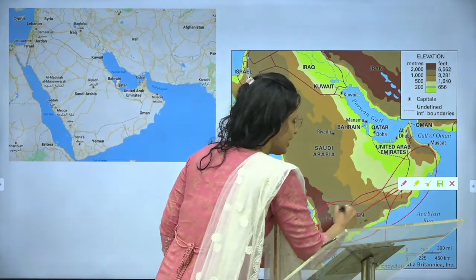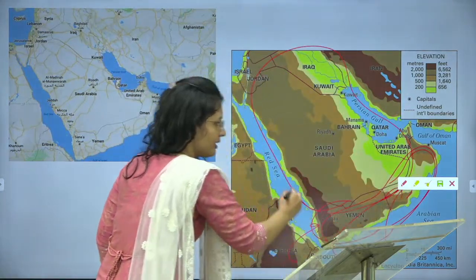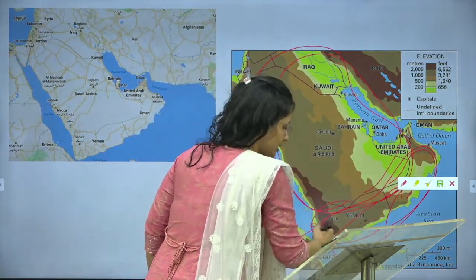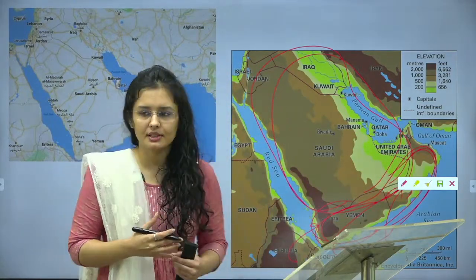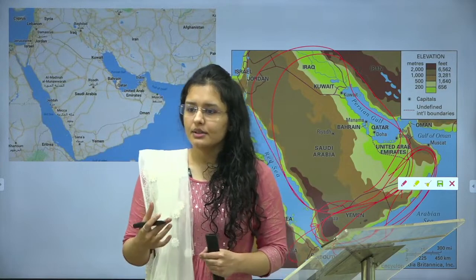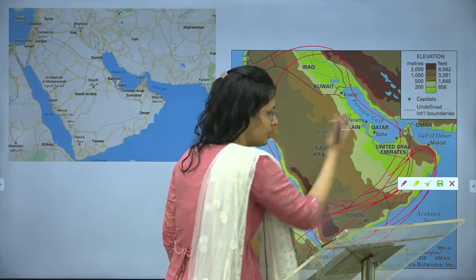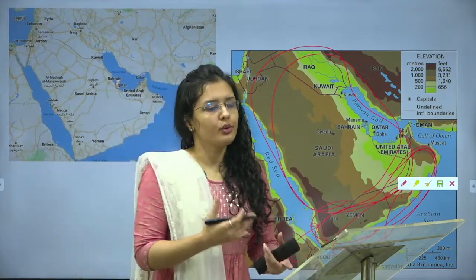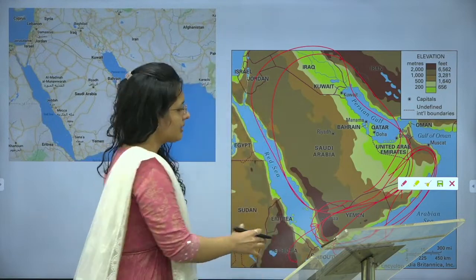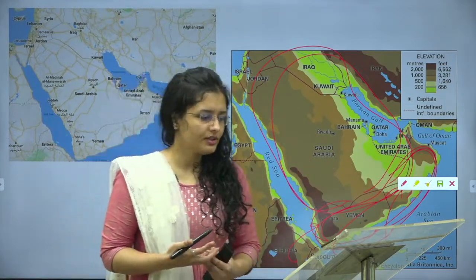So the portions here will be different from here, because this is the entire desert region, and there is still the influence of monsoon there. Why is it that Gulf countries like Saudi Arabia, Qatar and UAE are comparatively richer and more influential than countries like Yemen and Oman? Why is it so? Online students can also comment.